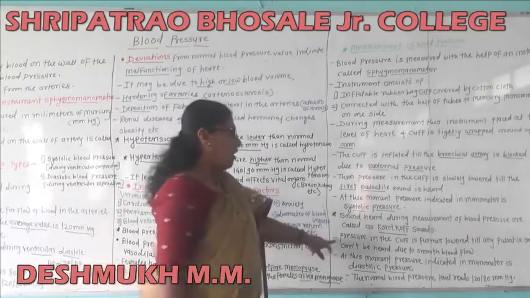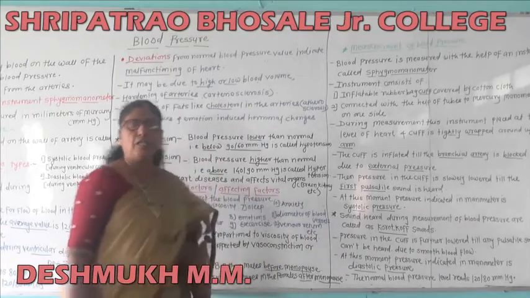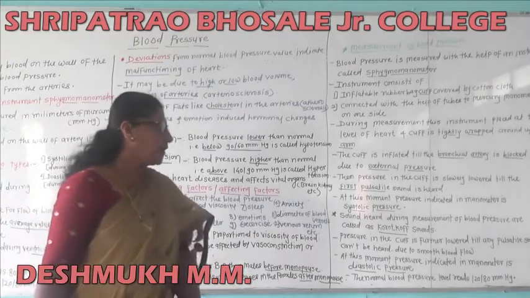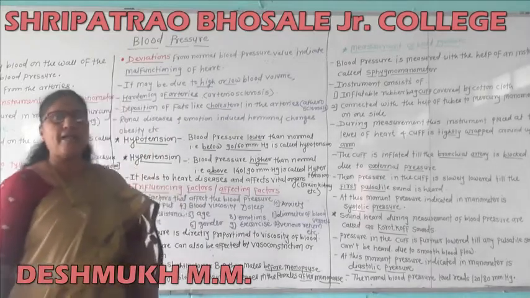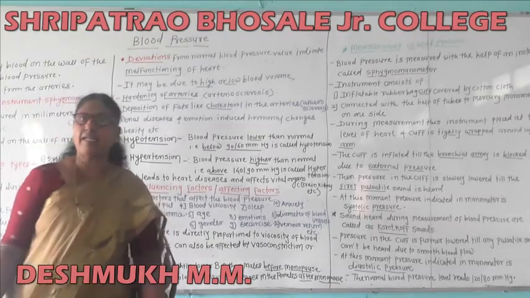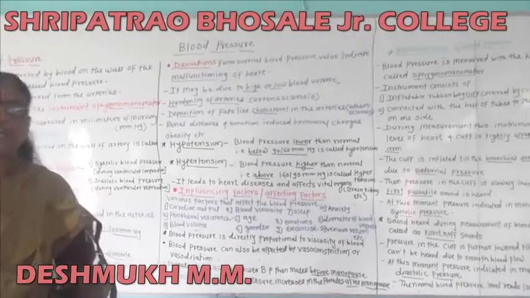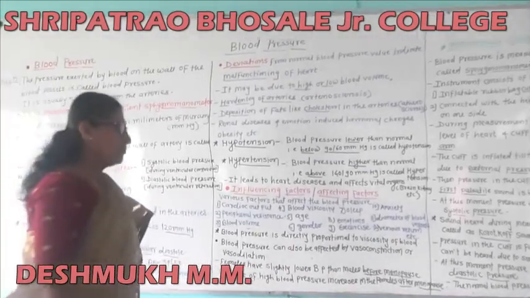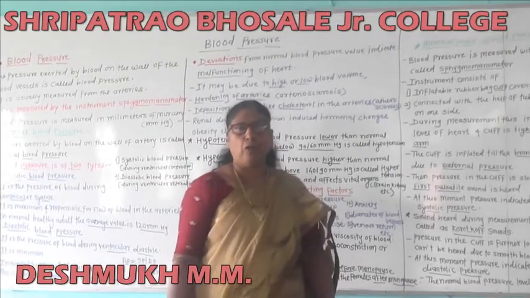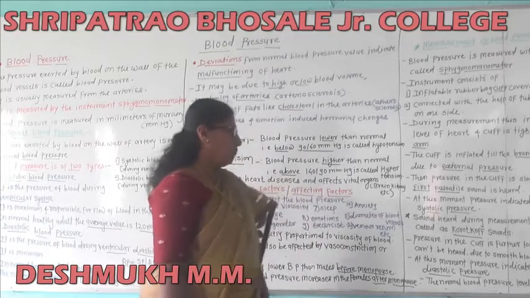Pressure in the cuff is further lowered till no pulsatile sound can be heard due to smooth blood flow.